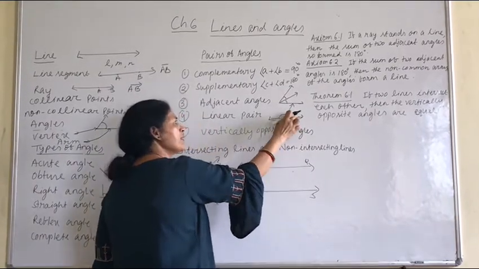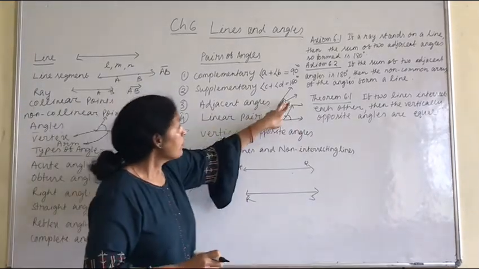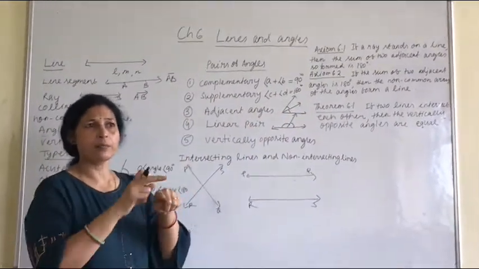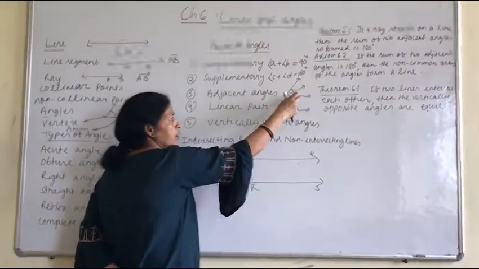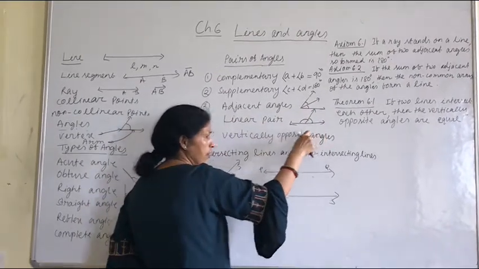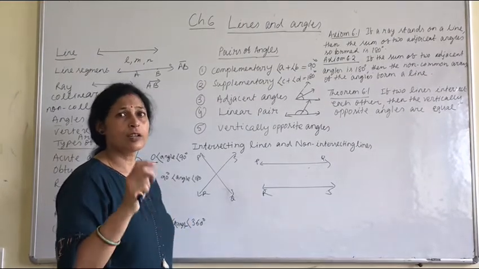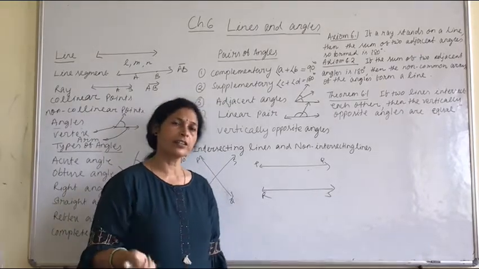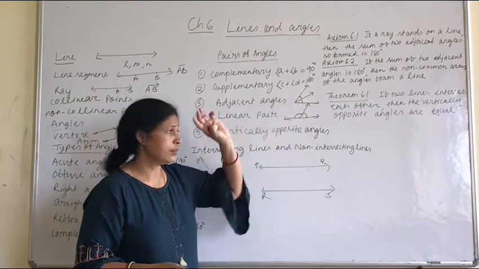Sum of two adjacent angles. Or in other way you can tell that the two adjacent angles' non-common arms make a line. Non-common arms like this one make a line. In other words, the non-common arms make a line, or the sum of two adjacent angles is 180 degrees. These two angles are said to be a linear pair.